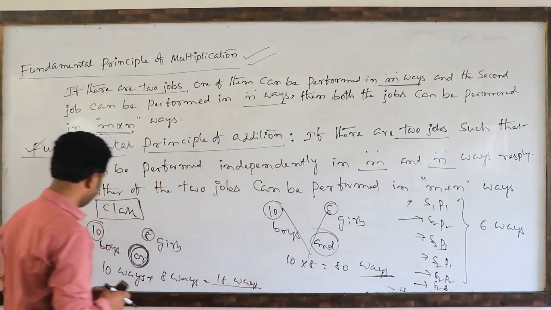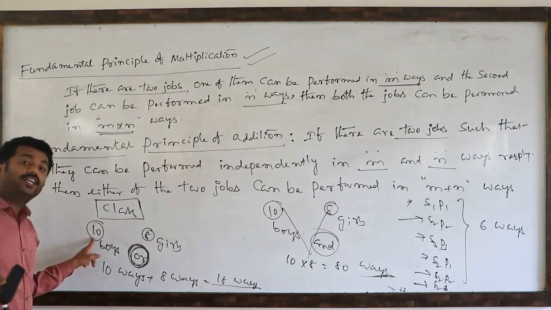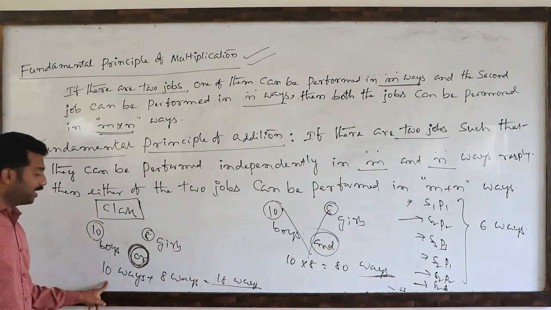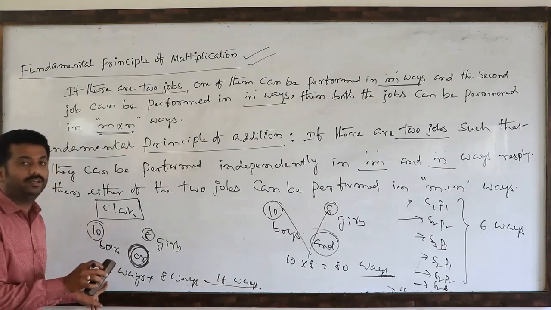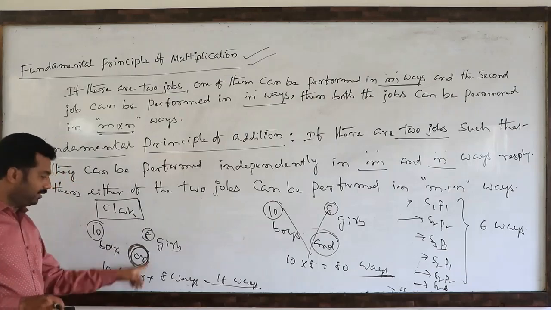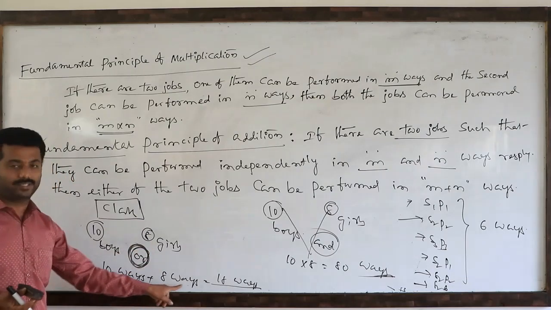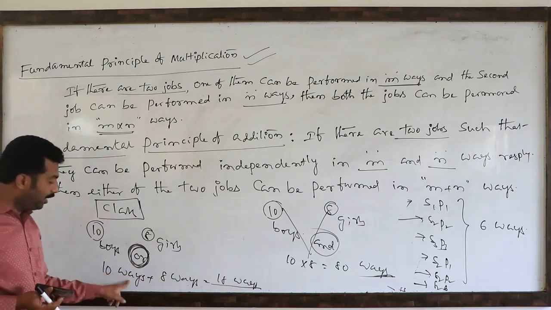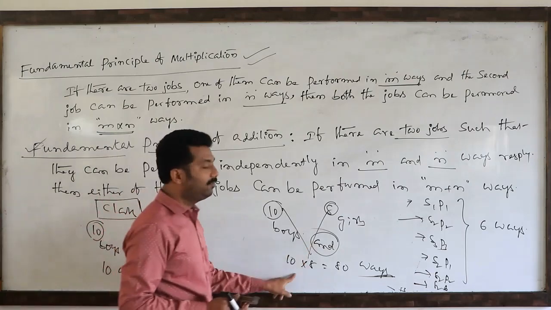Here you observe, the class teacher wants to select either a boy or a girl. Suppose a boy is selected, it means work completed, one way of work completed. Or the same work we can complete another way, by selecting one of the 8 girls, as 8 ways. So 10 boys or 8 girls: 'or' is addition and 'and' is multiplication.